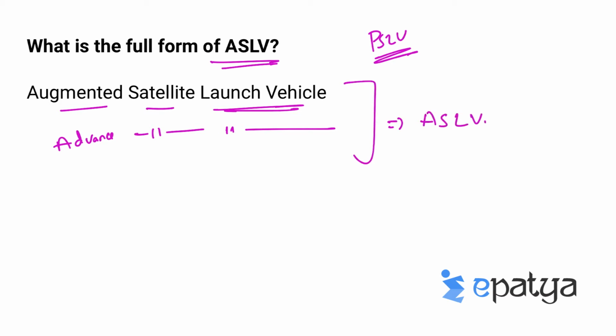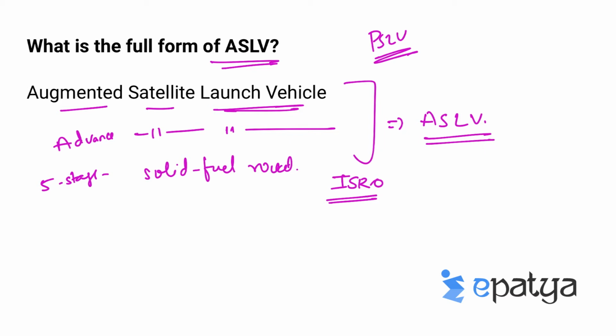ASLV was a small lift launch vehicle, a 5-staged solid fuel rocket developed by ISRO, that is the Indian Space Research Organization.